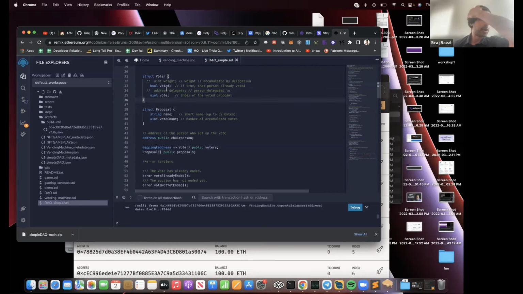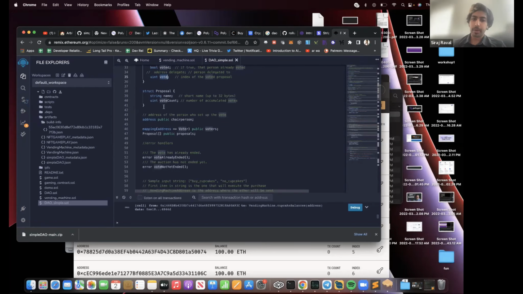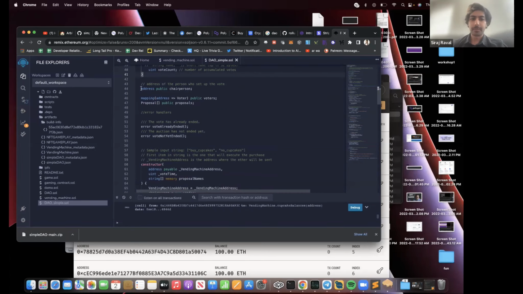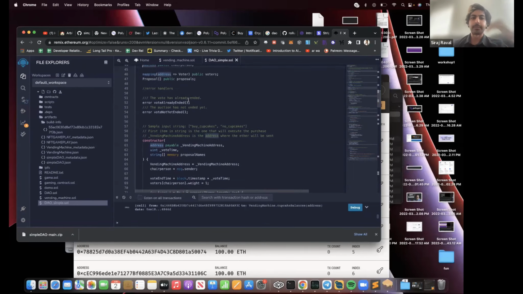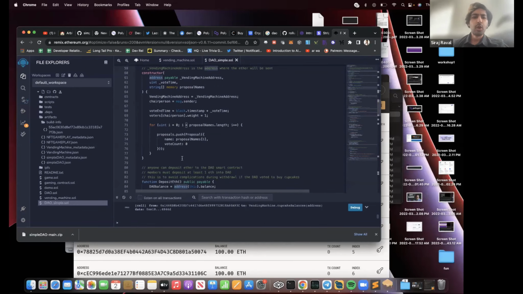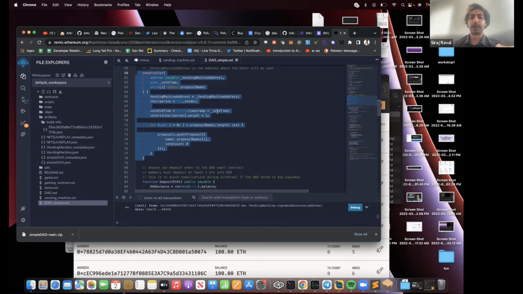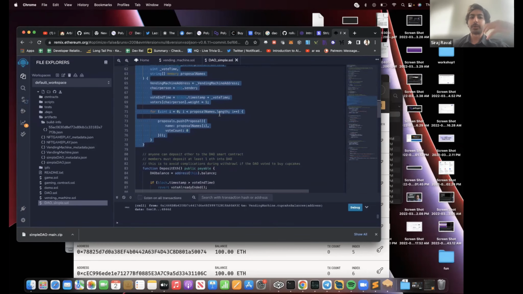And then we just have a voter who either has voted or not. And then they have a proposal. We don't have to have a string name for the proposal. We can just say, how many votes are there total? And then we have a chairperson, whoever set up the vote, and some error handlers. We construct all of that. We initialize all those variables whenever it started. What's the start time? What's the end time for the vote? How many users are there? What's the vending machine address?